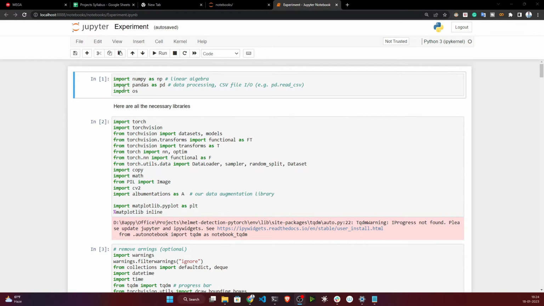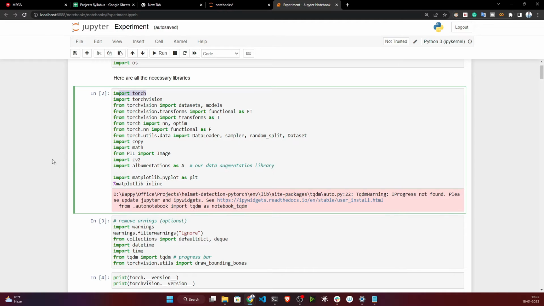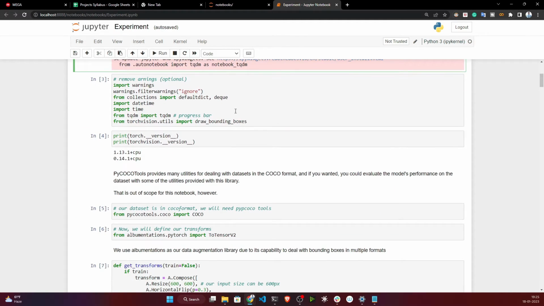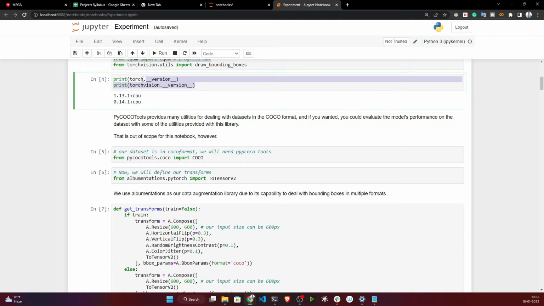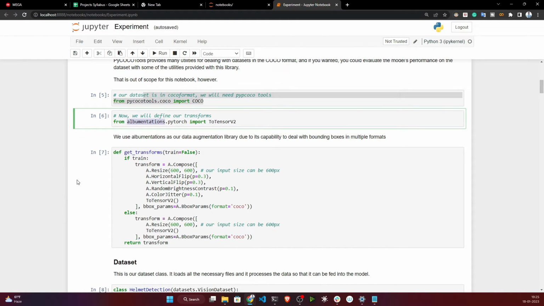Here, first of all, I'm importing some of the necessary libraries, and I told you I'll be using PyTorch, so I'm using the Torch library here. These are the libraries you need. Then this is your Torch version, and this is your TorchVision version. Then I'm also importing pycocotools. Then there is another package I'm importing, called augmentation, which is a data augmentation library in Python.